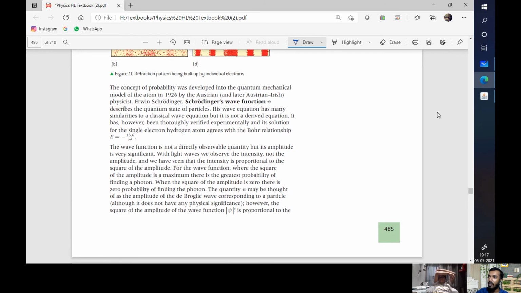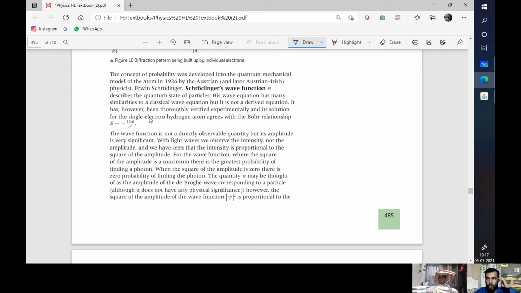But let's discuss Schrodinger's wave function. I'll read what Schrodinger's wave function is. Schrodinger's wave function describes the quantum state of particles. His wave function has many similarities to a classical wave equation, but is not a derived equation. It has, however, been verified experimentally, and its solution for a single electron agrees with Bohr's relationship. The wave function is not a directly observable quantity, but its amplitude is very significant. With light waves, we observe intensity, not the amplitude. We have seen the intensity is proportional to the square of the amplitude.